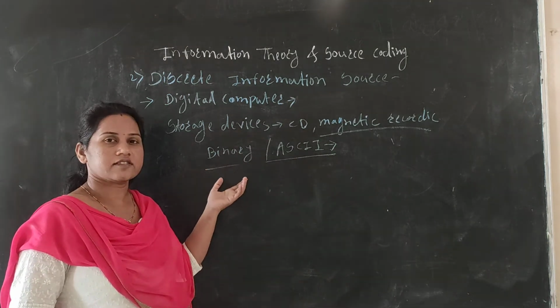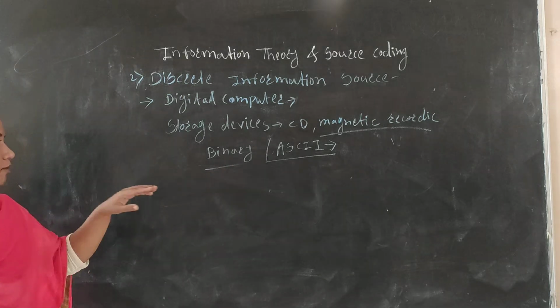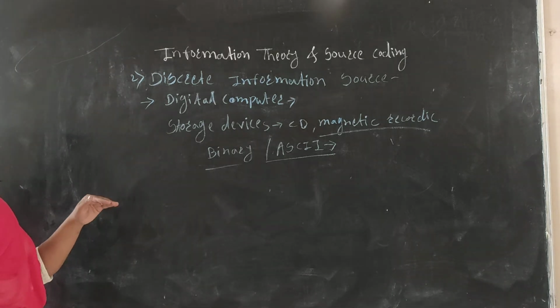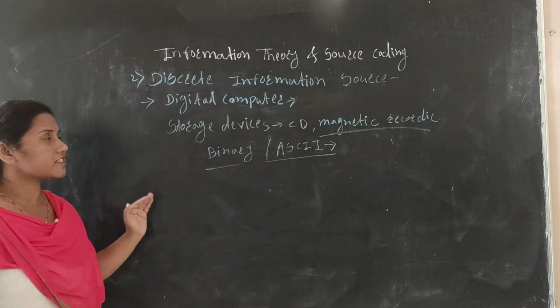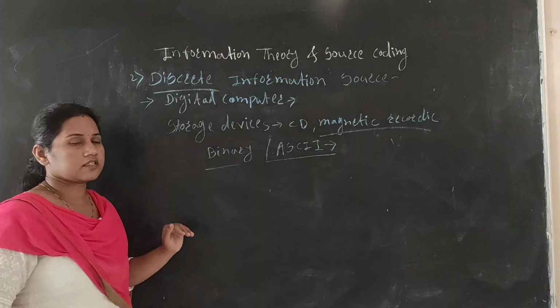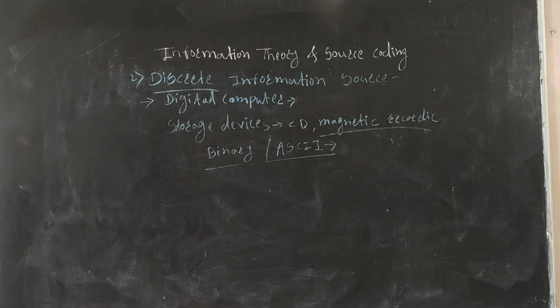Binary is digital in nature, that is nothing but 0s and 1s. That's why the nature of these signals is discrete. In some instances we can say that discrete is nothing but digital. That's why sources producing a discrete output are known as discrete.